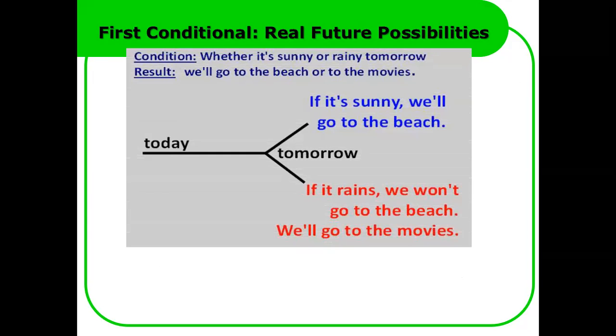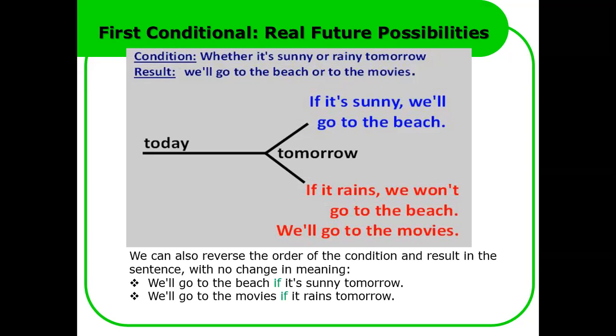First conditional, real future possibilities. Condition: whether it's sunny or rainy tomorrow. Result: we will go to the beach or to the movies. Here, if it's sunny, we will go to the beach tomorrow. If it rains, we won't go to the beach. We will go to the movies.